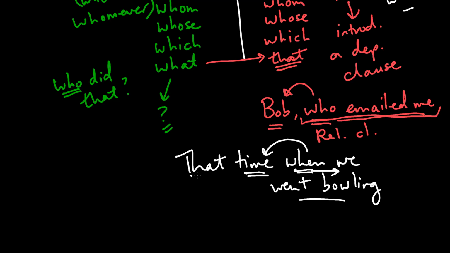One extra thing to notice here, I said there was only going to be one final thing, but here's one more thing. That is often a relative pronoun, but as we've said in the video on demonstrative pronouns, it can also be a demonstrative pronoun, and in that case it's pointing to something. So this example here is of a demonstrative pronoun, and it refers to time. So which time? That time. There's a kind of pointing going on there. So that's it for interrogative and relative pronouns.